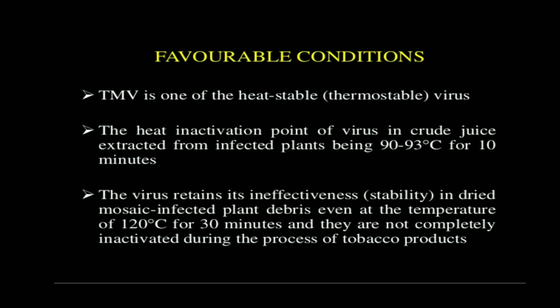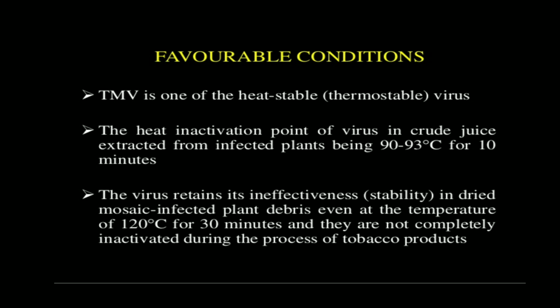What are the favorable conditions for the spread of the disease or getting the infection? The tobacco mosaic virus is a heat stable, that is thermostable, virus. The heat inactivation point of the virus in crude juice extract from the infected plant is 90 to 93 degrees Celsius for 10 minutes.